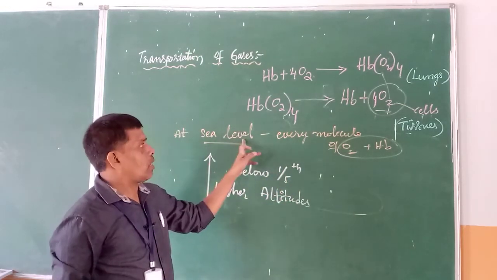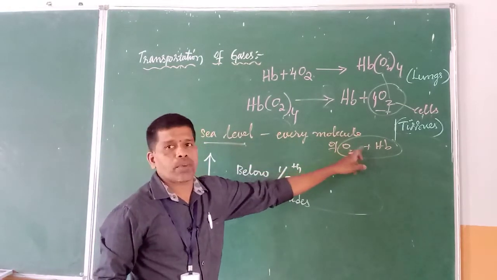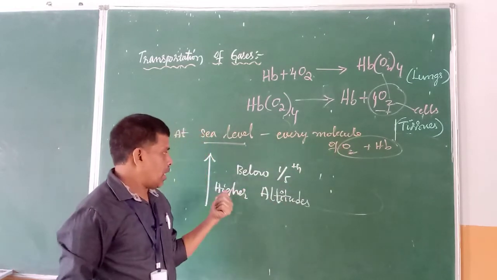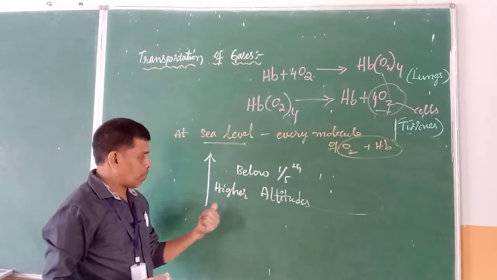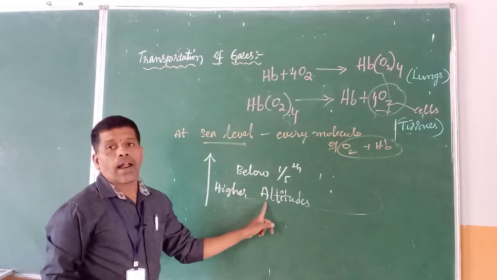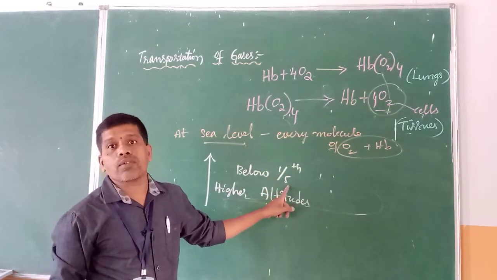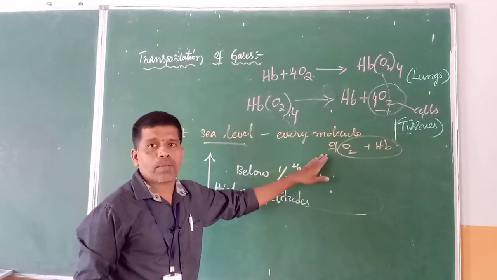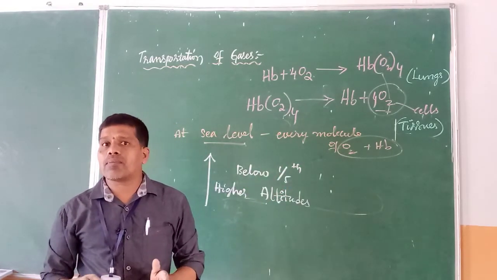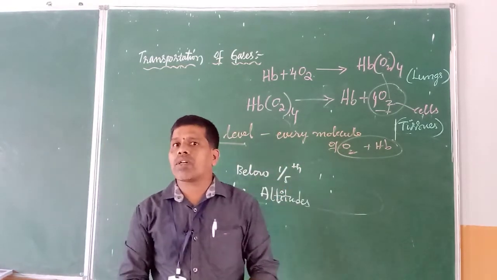At a normal sea level, every molecule of oxygen combines with hemoglobin. But in extreme conditions, as you move from sea level to higher altitudes, fewer than 1/5 of the molecules will be combining with oxygen.